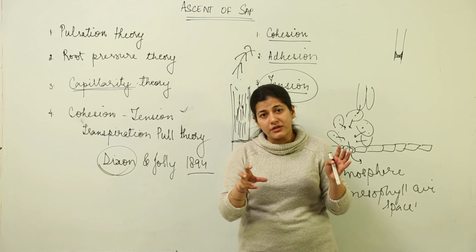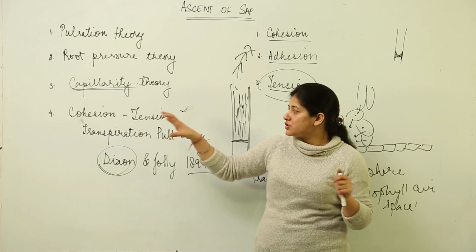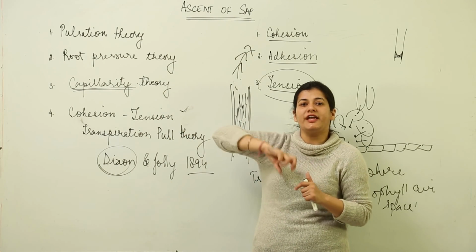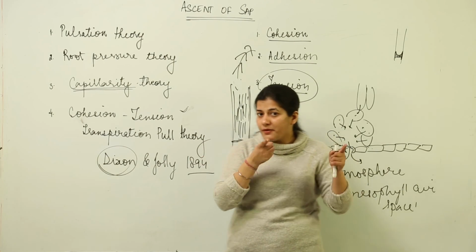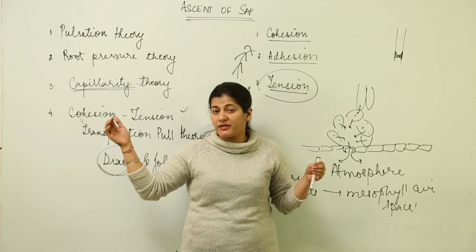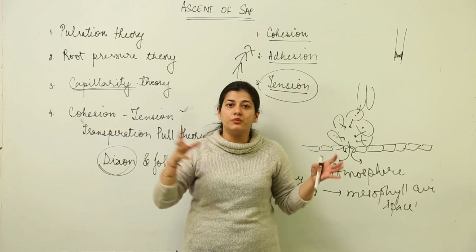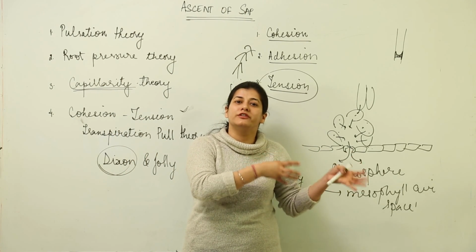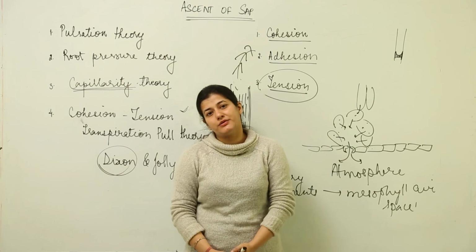Because of the chemical properties of water molecules, this cohesion leads to generation of a tension in the entire water column that begins from the root hair to the stomatal pores, which are in contact with the atmosphere, while the root hair is in contact with the capillary water of the soil. So this is all about Ascent of Sap.